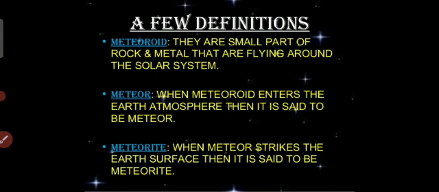When this meteoroid enters the Earth's atmosphere, then it is said to be a meteor. And when this meteor strikes the Earth's surface, then it is said to be a meteorite. I think that you have understood the difference between meteoroid, meteor and meteorite.